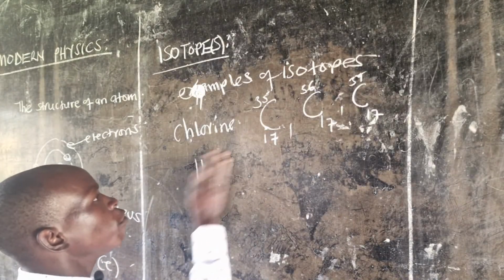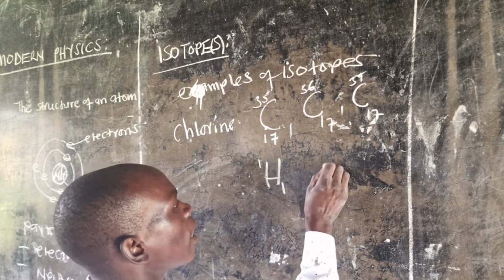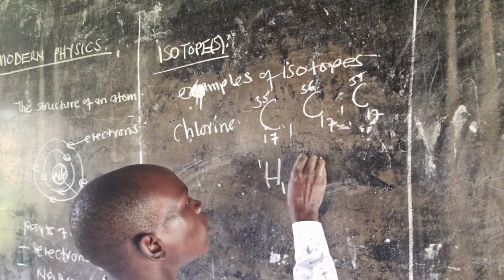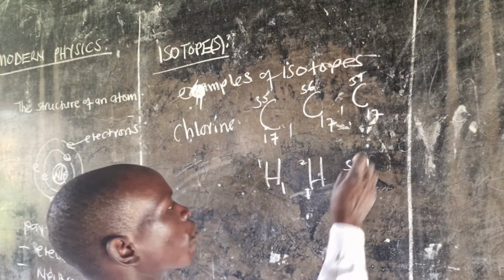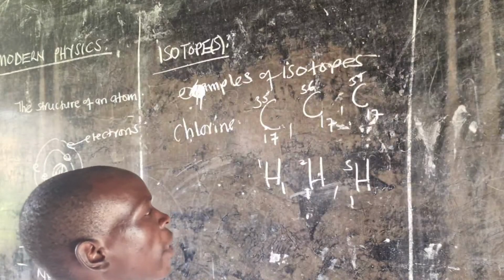We can have hydrogen 1, 1. We can have hydrogen 2, 1, 2. Then we can have hydrogen 1, 3. The same number of protons, different mass number.